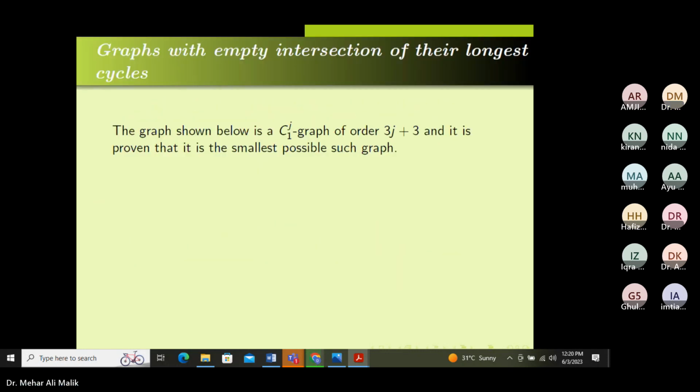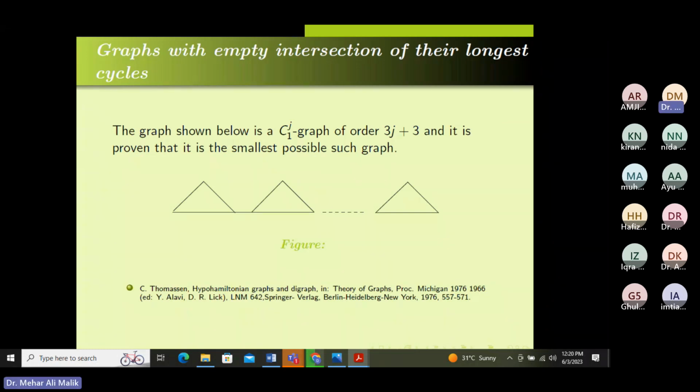Now, this is the smallest known graph which is a one connected graph where any set of j vertices is missed, and the length of the cycle is 3. For example, let me show you. Whatever you want to choose, the order of that graph doesn't matter. If you say, I want to miss 3 vertices, whichever you choose, 1, 2, 3, the length of the maximum cycle is this one, 3. We can find a cycle which misses these 3 vertices.